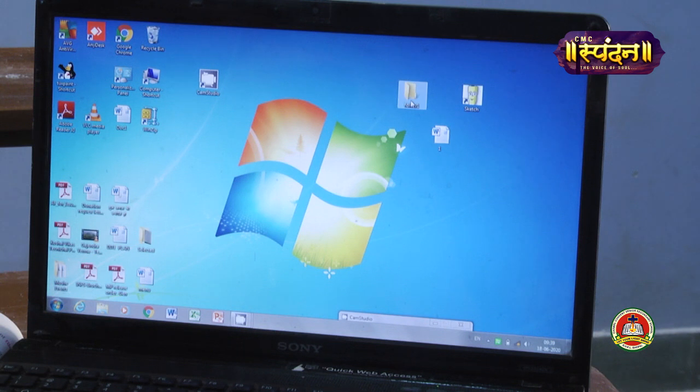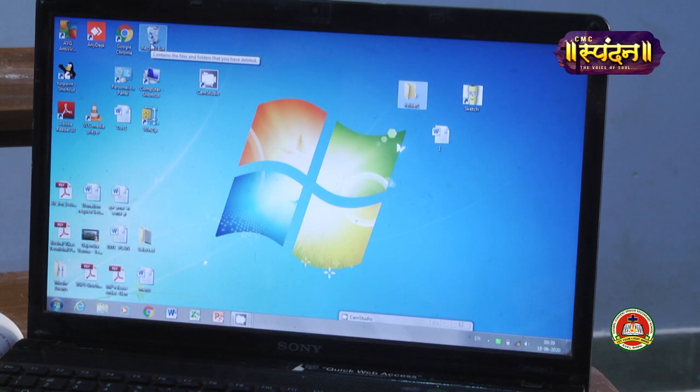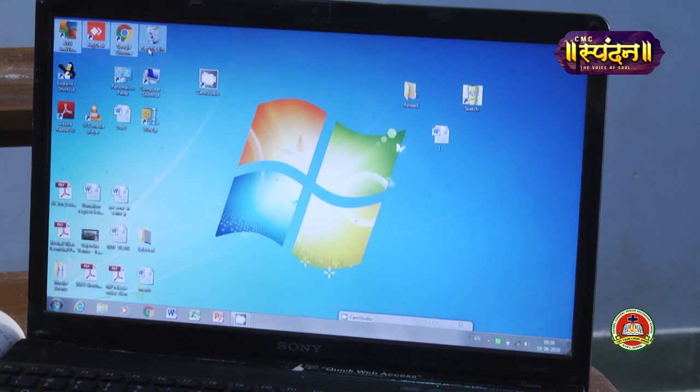Adjacent icon means one after the other. Like here I have this software icon, another one is a software icon, this one is also an icon, and this one is also an icon. So now I want to select all 4 icons together. What I will do is select the first icon, then press the shift key, and again move the mouse and select the last one. Now you are seeing all 4 icons are selected together.